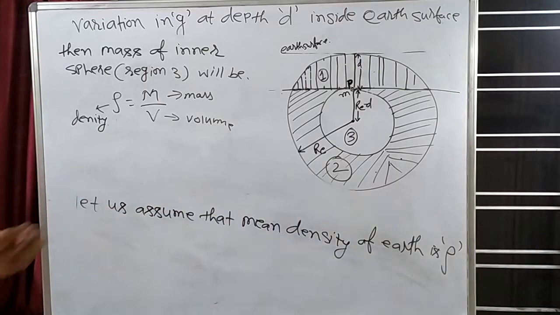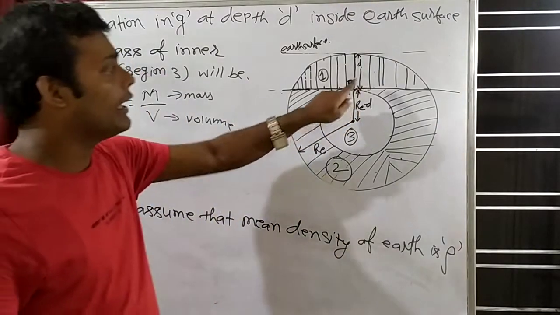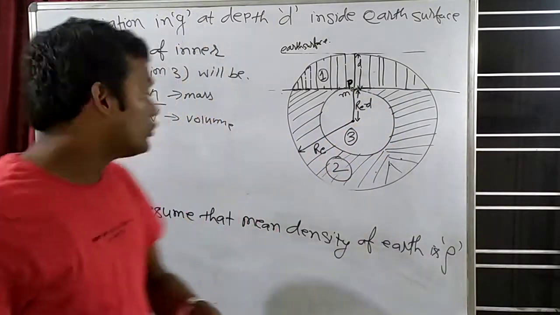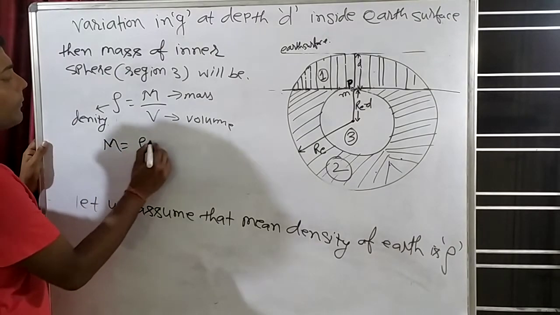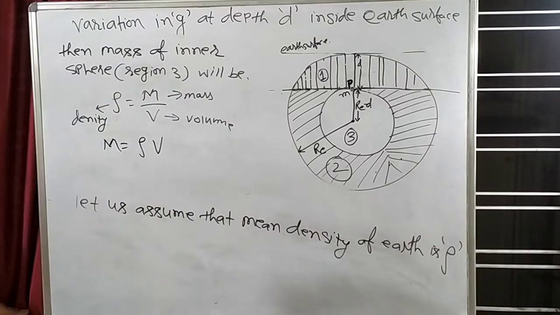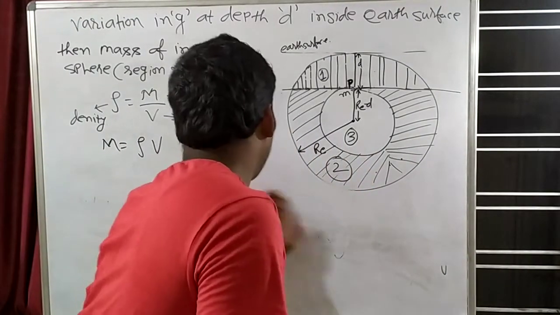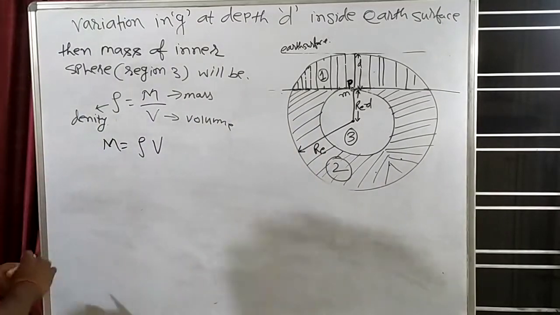This formula we all know. What we have to calculate? We have to calculate the mass of region 3, that means inside this sphere how much mass is there. So for calculating mass, what we will do? We will multiply volume with the density. We will get mass. Now see how we will calculate this thing.